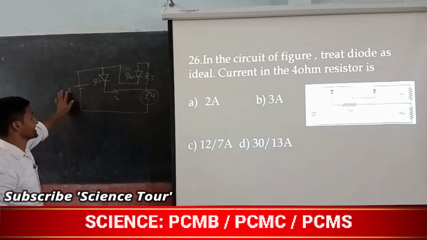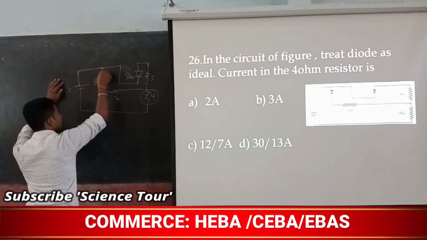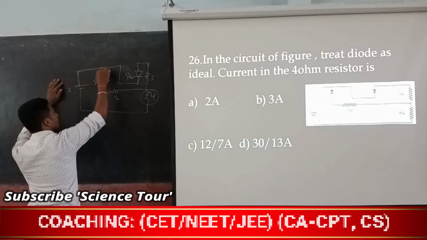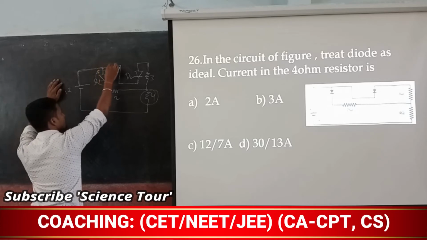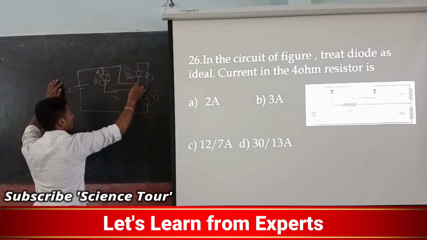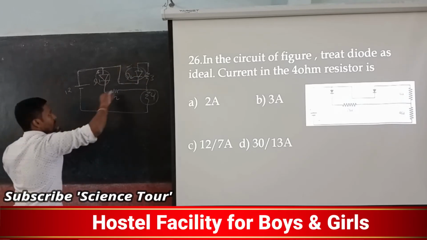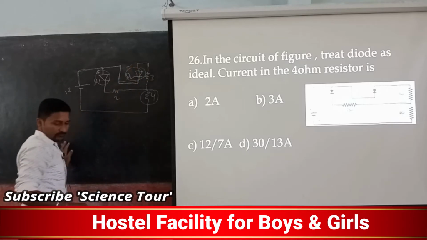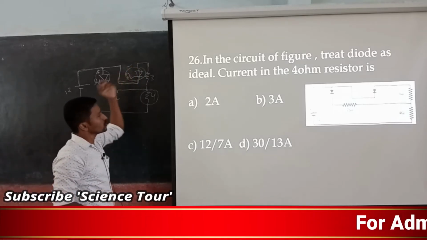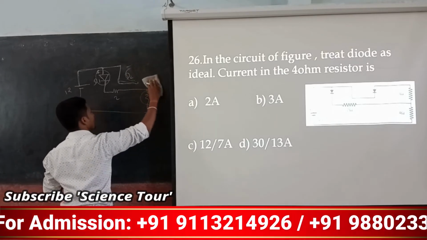Let's first analyze this circuit. Current goes like this and this diode becomes forward bias. The current divides itself into two paths, some current flowing in this branch and some in this, but this diode becomes reverse bias. If it is reverse bias, current is not going to flow, so this wire is useless. I can discard this branch because current is not flowing in it at all.